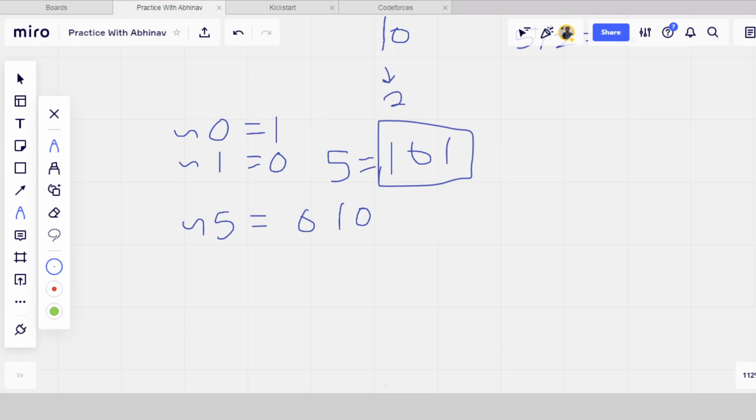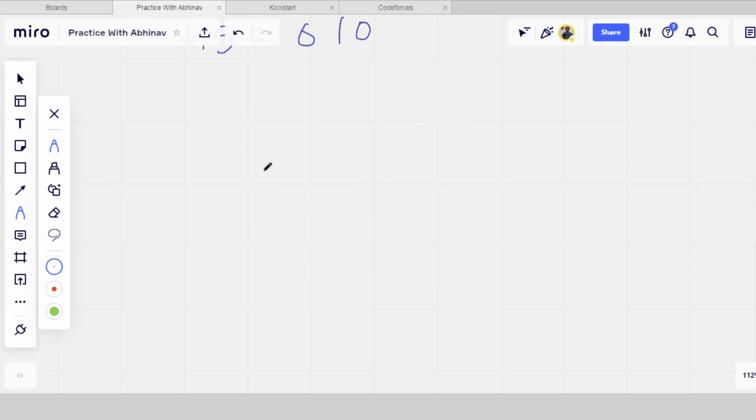I think this video is going to be somewhat long, but it is a really important video, so don't miss it. For example, here is an odd number. In binary form, there will be some bits, but the last bit will always be 1. And for an even number, the last bit will be 0. All the other bits we don't care about.